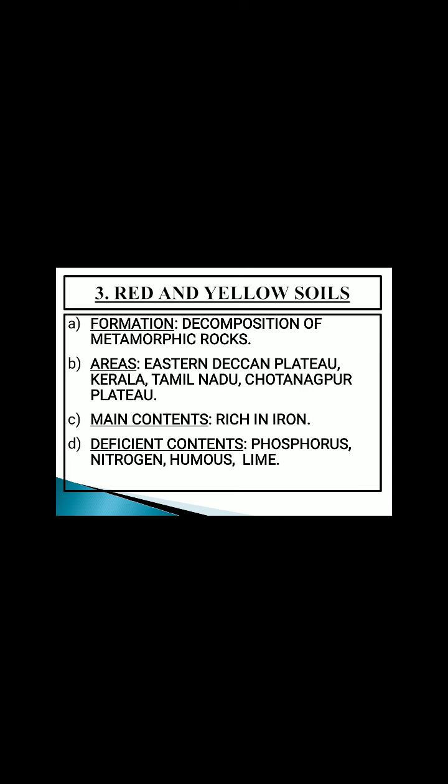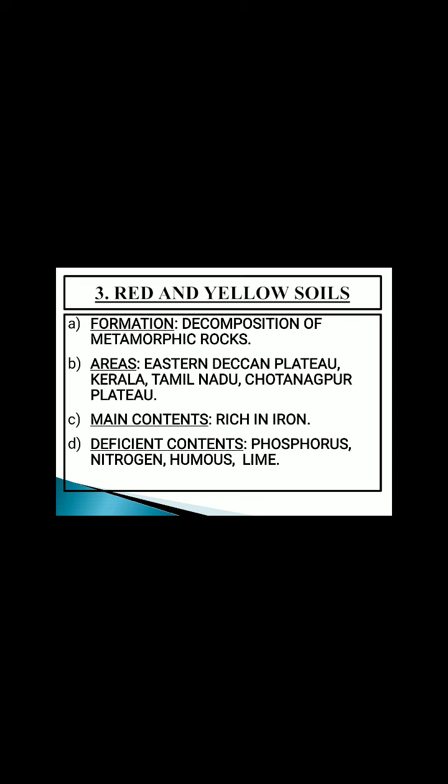The third type of soils found in India includes red and yellow soils. The red and yellow soils are found in the areas adjoining the black soil region as they are formed due to the disintegration of metamorphic form of the black soils or the igneous rocks. The main areas where they are found are Kerala, Tamil Nadu, Chotanagpur Plateau region.